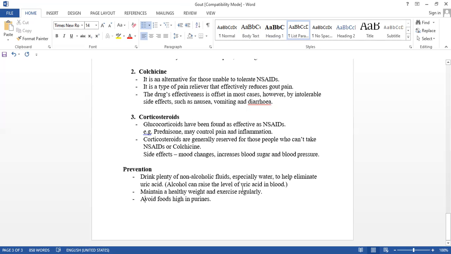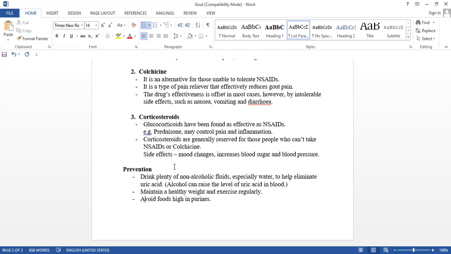Alcohol can raise the level of uric acid in the blood and it will not excrete the uric acid, so avoid that. Maintain a healthy weight, which is in our hands, and exercise regularly. Avoid foods that are rich in purines, like game foods, beef, meats and animal glands, so that we can prevent gout. This is all about prevention.